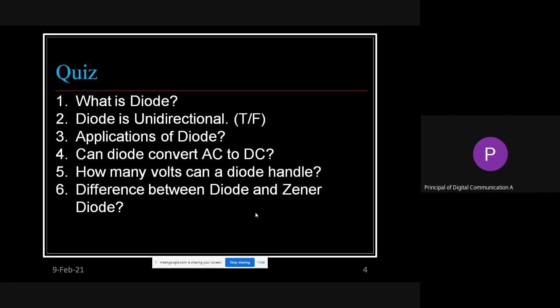So all are giving the answers. Very nice. That means the basic concepts are clear to all of you. I can see that all the girl students are giving the answers. What happened to the boys, I don't know. So definitely our HOD will take care of the boys in the coming session, because after many recalls also they are just not responding.